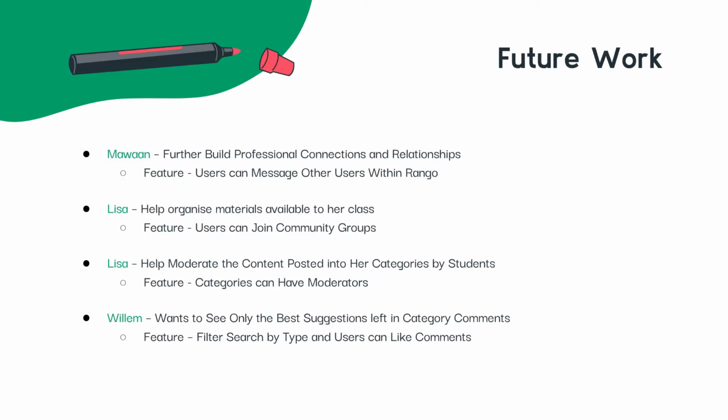If this project were to have future iterations, some of the things we would consider are as follows. Improving social media capabilities of the web application, promoting user interaction and learning from others. Amongst other things, this would include user messaging and the ability to create and join user groups. There should also be the ability to moderate categories, allowing curation of what pages can be displayed. And finally, to improve the search function and allow for an even higher level of interaction between users. For this, we would consider adding filters and allowing users to like comments.